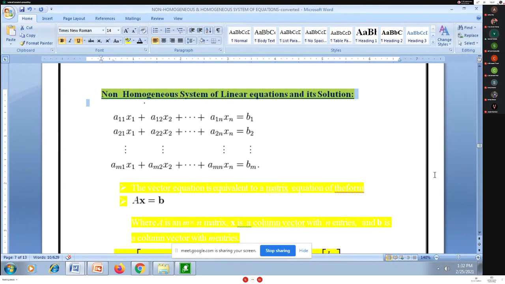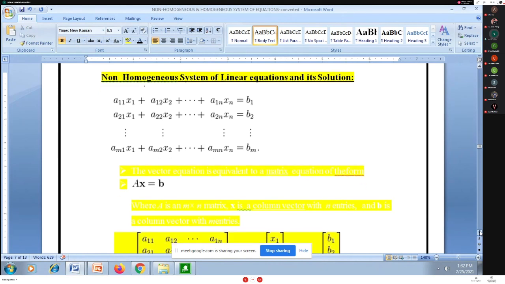Whenever I have two equations in two unknowns, I can solve those equations simultaneously and get the solution for that system. Whenever I have three equations and three unknowns, I can write the system in the form AX is equal to B. Similarly, for a non-homogeneous system that contains three or more unknowns, I definitely have to go the matrix way.